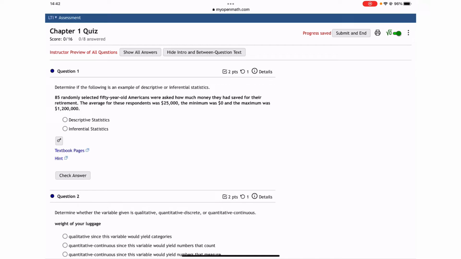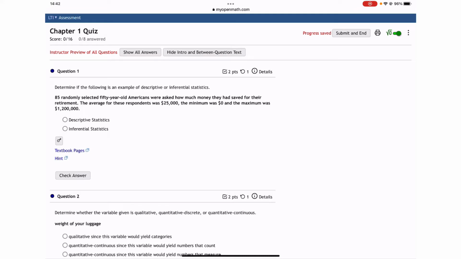Okay, working on practice problems for the chapter 1 quiz. Question number 1. Determine if the following is an example of descriptive or inferential statistics. Real quick to remind you, descriptive is when you just collect the data, organize the data, and analyze. Inferential is the one that draws conclusions, making sense out of results.